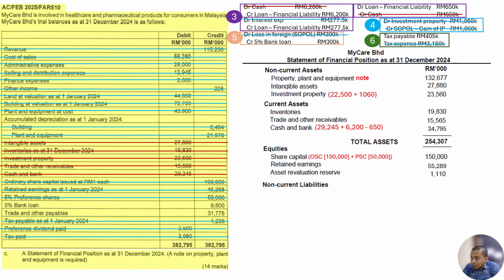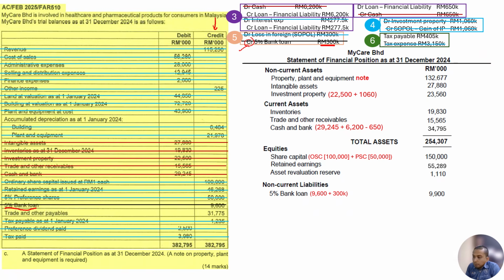Then I proceed with non-current liabilities, because all that is left are non-current liabilities and current liabilities, right? So under non-current liabilities, we proceed on credit side. We see a 5% bank loan here. Remember, this is the loan from Germany just now, so it is an adjustment on credit side, 300,000. Credit for loan means an increase in loan. So 9,600,000, we need to add 300,000, so 9,900,000.